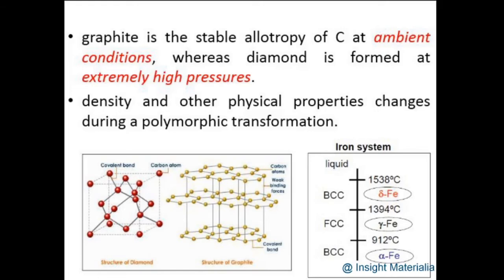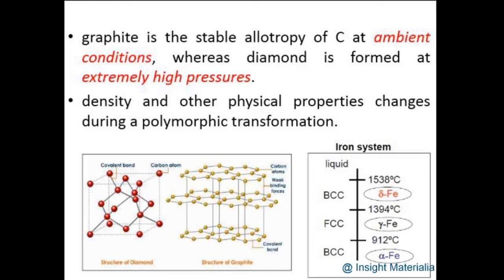This phenomenon of polymorphism or allotropy mainly happens due to two reasons. It can be due to a change in temperature and a change in pressure. The changes in temperature and pressure are actually in extreme conditions. If we give extremely high pressure to a material, we can change its structure. And at the same time, if we change the temperature of the material, we can transform it. Certain materials exhibit such properties, changing under temperature and under extreme pressure.